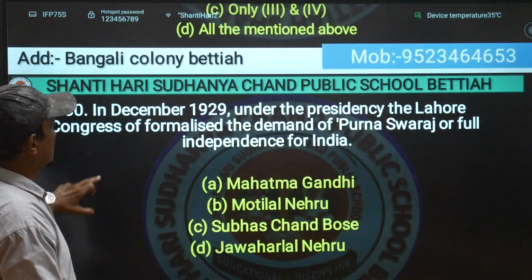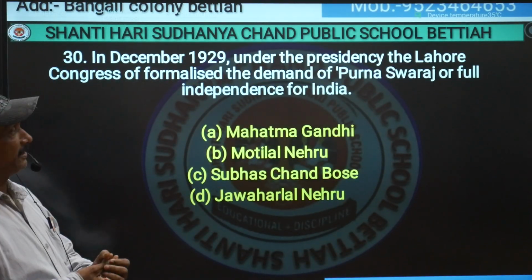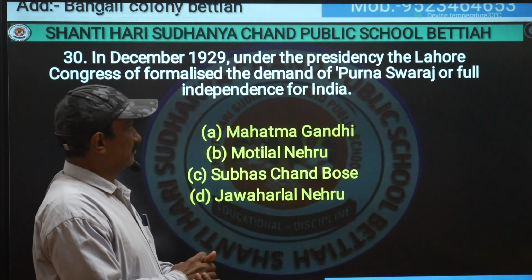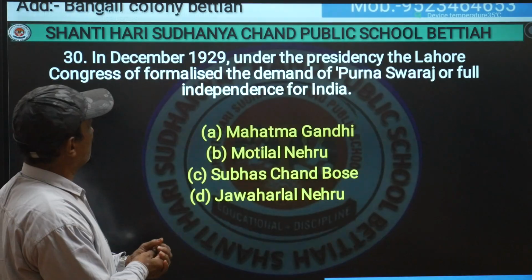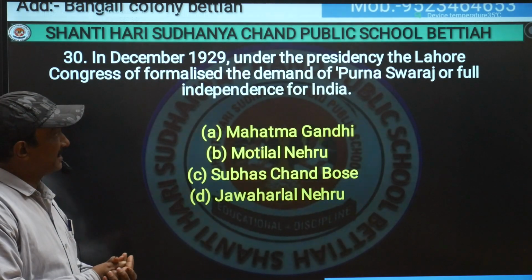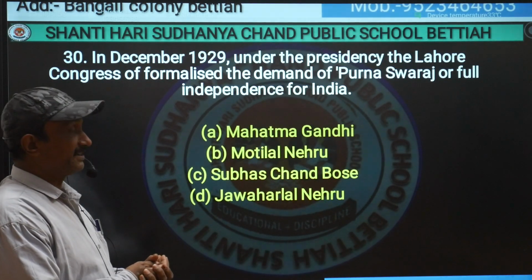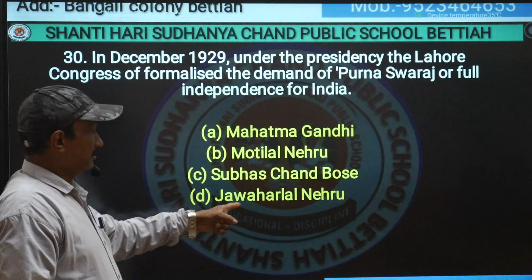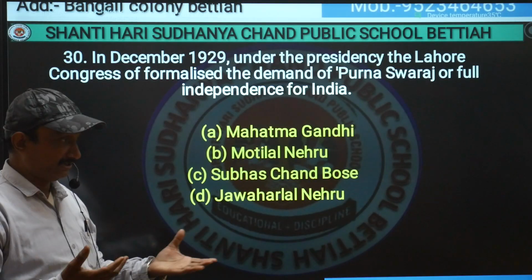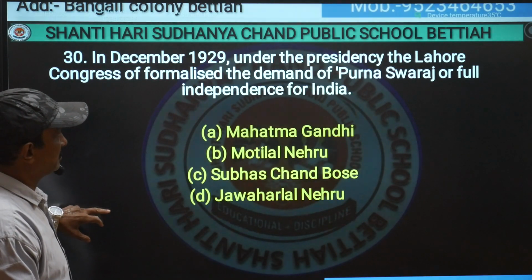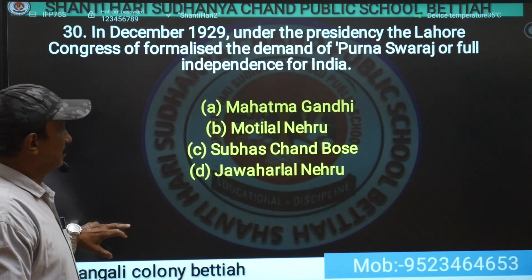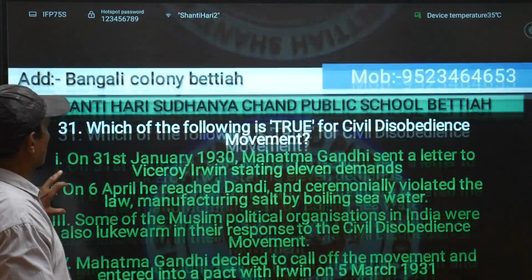The next one is, in December 1929, under the presidency of whom did the Lahore Congress formalize the demand of Purna Swaraj or full independence for India? Under Jawaharlal Nehru's presidency, a Congress session was held in Lahore in 1929. So the correct option will be Jawaharlal Nehru.